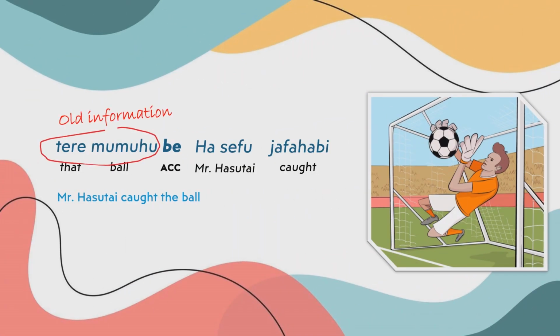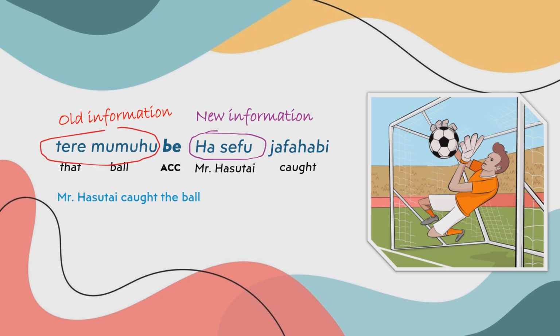And then Hasutay showed up. Hasutay became the new information. Even if Hasutay had shown up at the beginning of the game, he has yet to come into our conversation, right? So at least in this sentence, in this context, he is the new information. So the speaker first provides some old information, then brings in the new information. So the ordering in Manchu should be like Teremumhuf Hasab Javli.